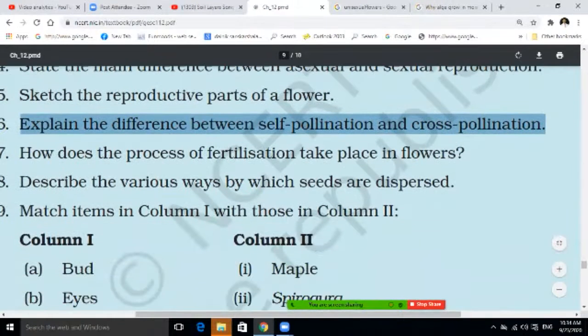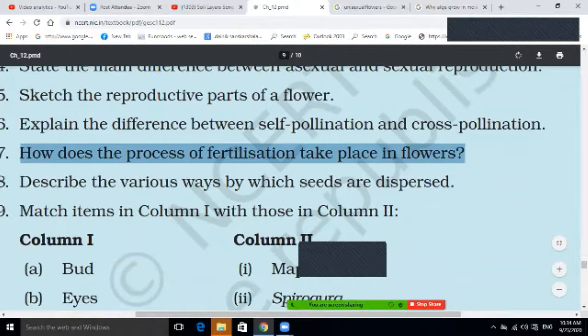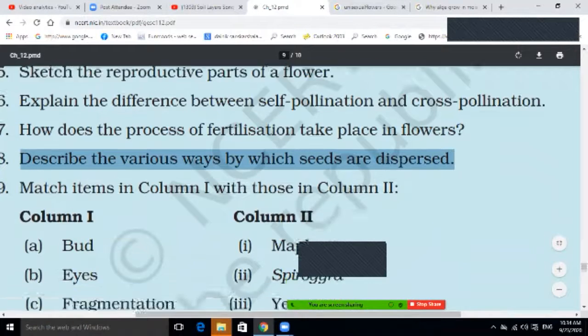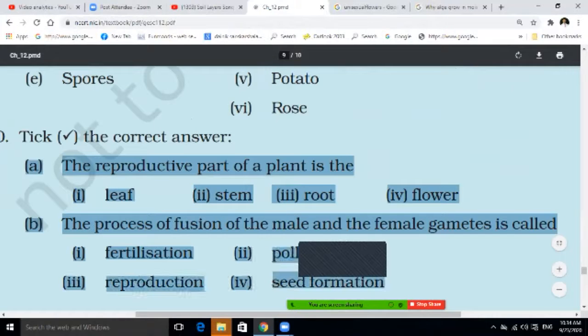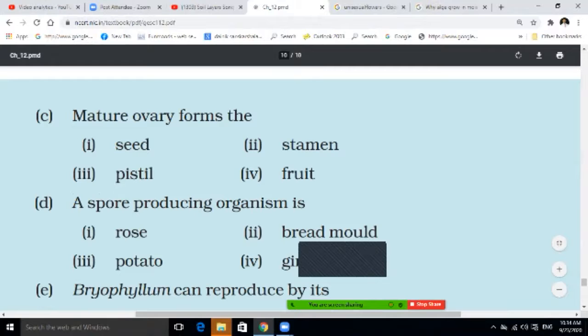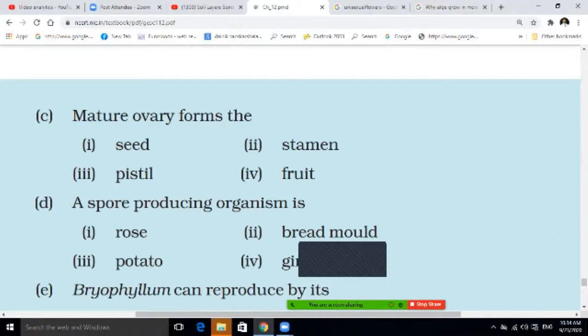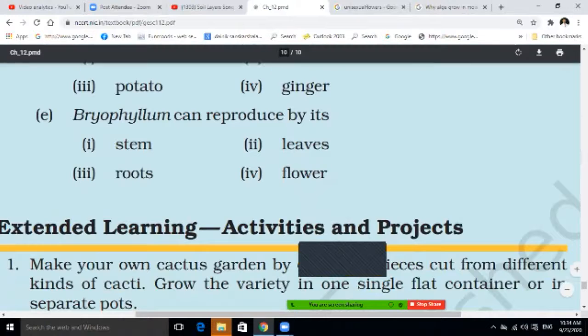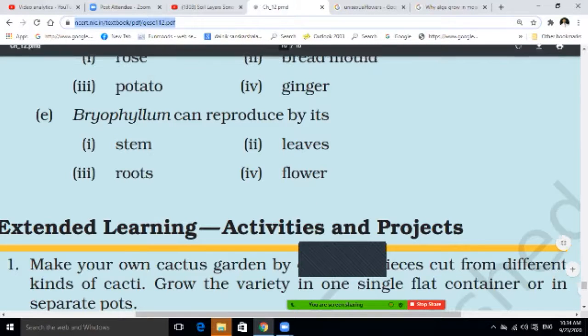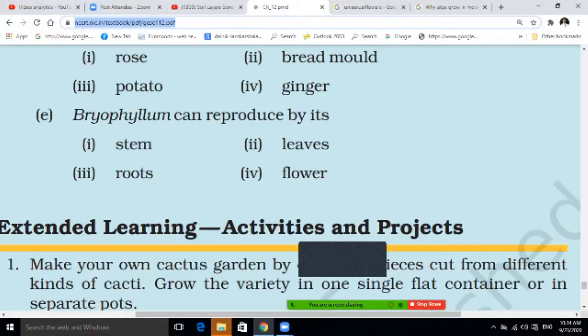How does the process of fertilization take place in the flower, and describe the various ways by which seeds are dispersed. These are a few questions, students, and some MCQs are already given here, which you also have to check out. Mature ovary forms, the spore production, and xanthium. So this was your chapter on reproduction. Now I am taking the next chapter,